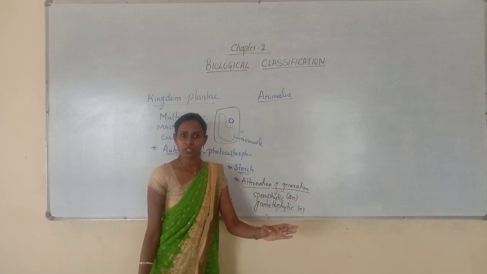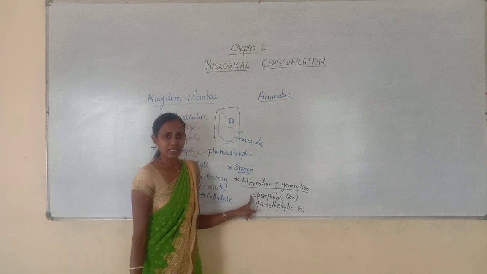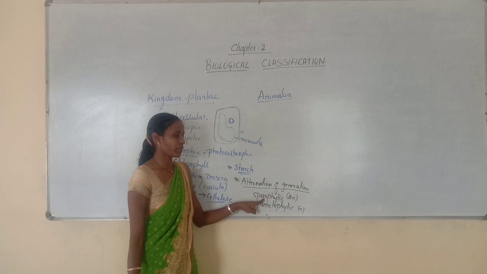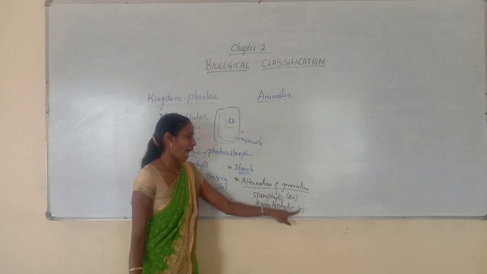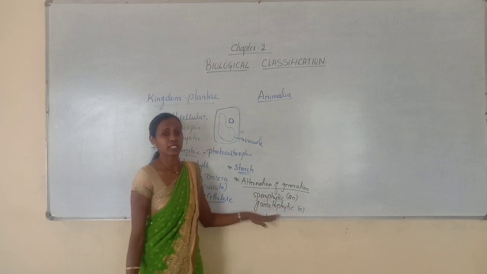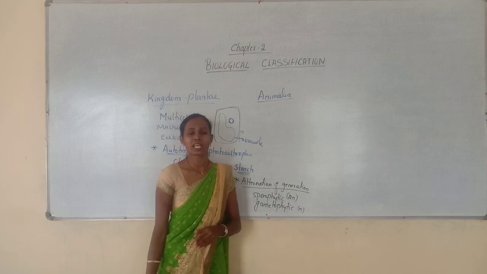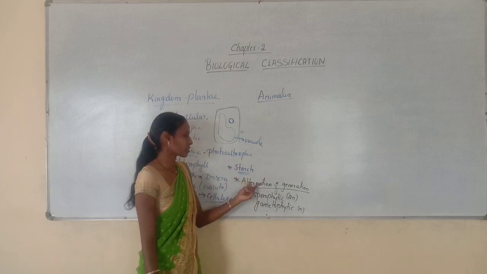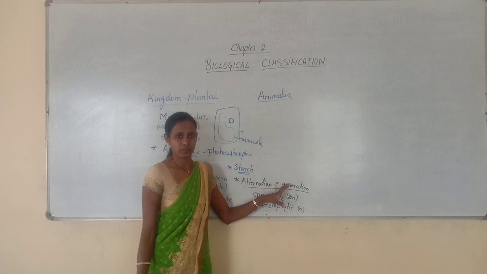What is this alternation of generation? A plant's life cycle has two phases. A diploid sporophytic phase alternates with a haploid gametophytic phase. This phenomenon is called alternation of generation. So all plants will exhibit this alternation of generation.